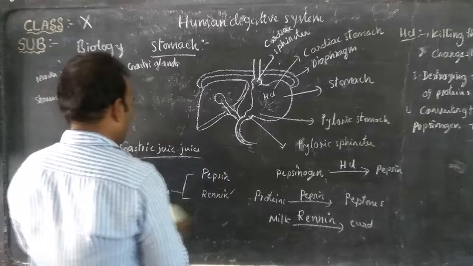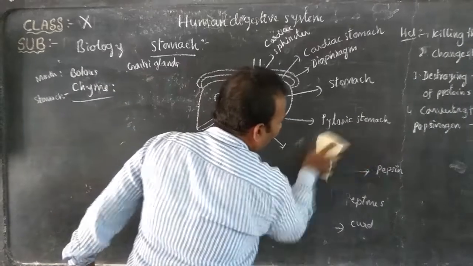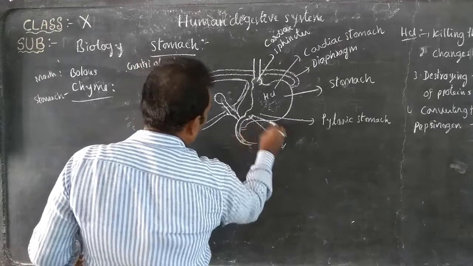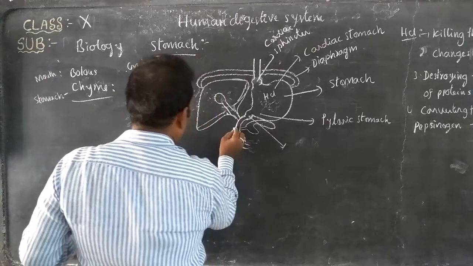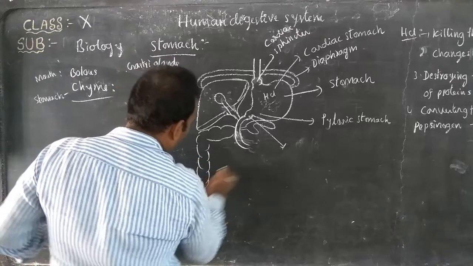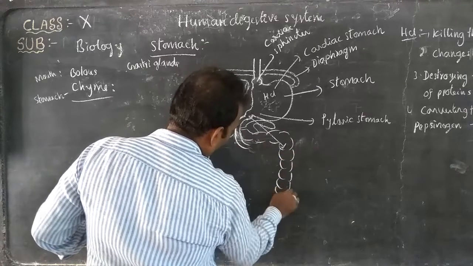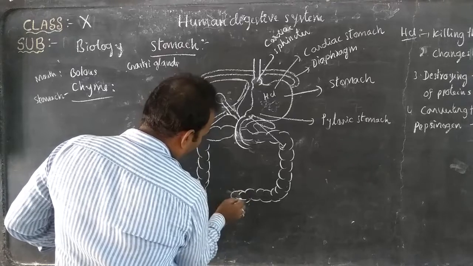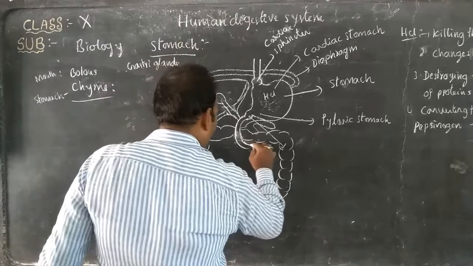Look here, this is the small intestine. So the next part is the small intestine. Now we will discuss the small intestine.